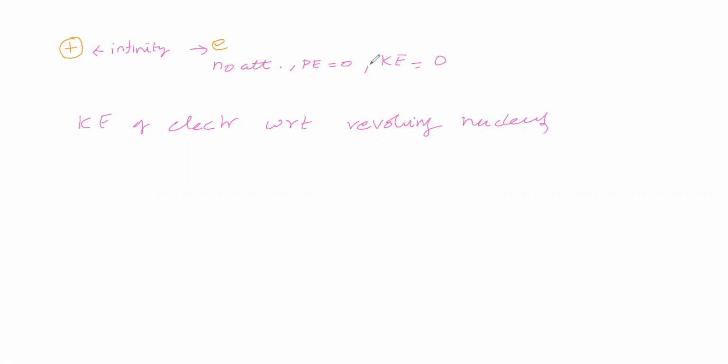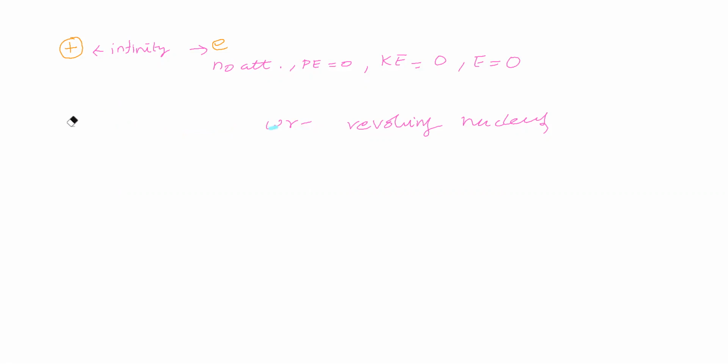It is not moving in the sense of revolving around this nucleus, not its own behavior. Therefore kinetic energy is zero with respect to revolving around the nucleus. Now the energy of the electron means the sum of potential energy and kinetic energy. Since both are zero, the energy of the electron is zero.